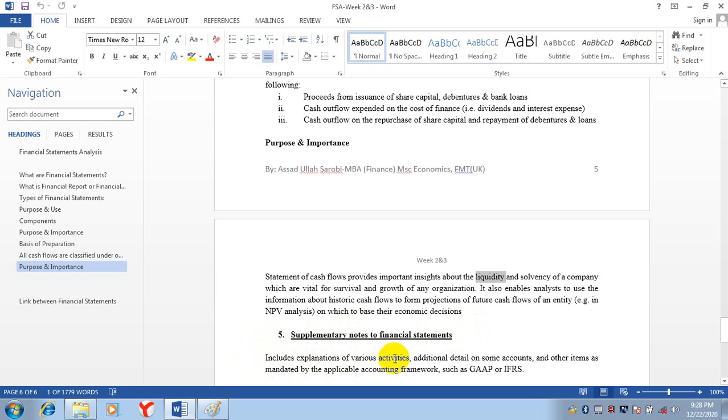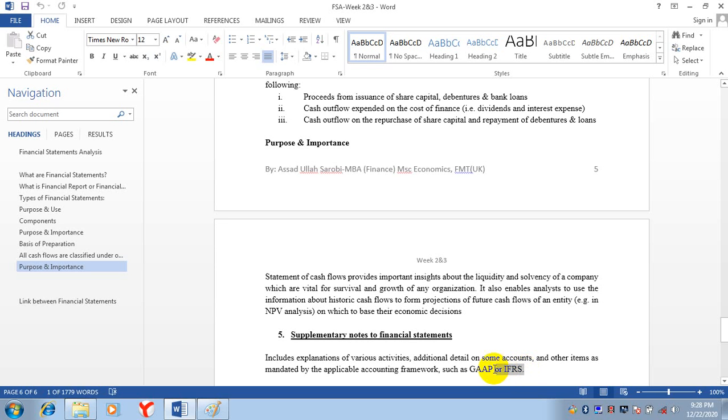It includes explanations of various activities, additional detail on some accounts, and other items as mandated by the applicable accounting framework such as GAAP and IFRS. GAAP is generally accepted accounting principles, and IFRS is International Financial Reporting Standards.